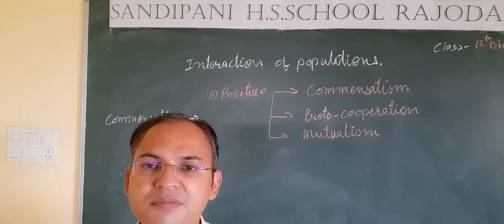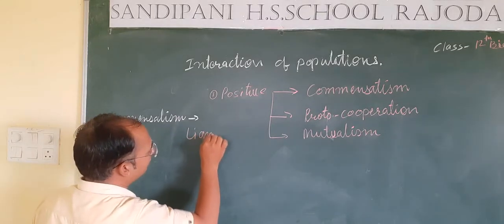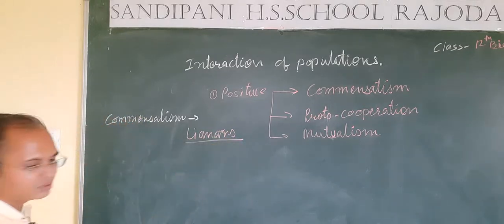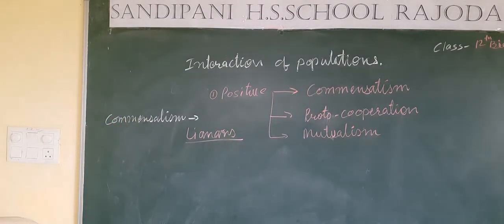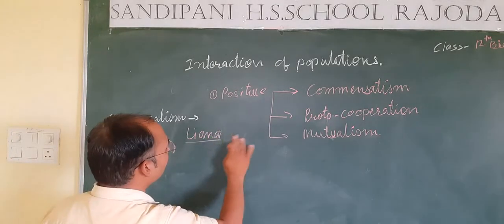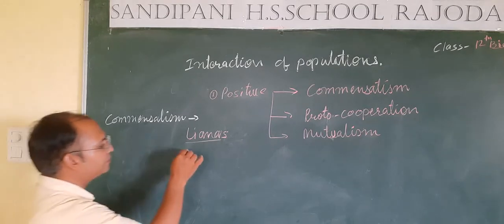These climbing plants are known as lianas. The second example of commensalism, students, is epiphytes.